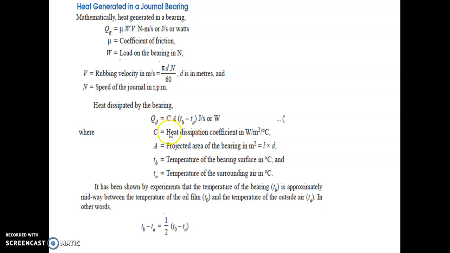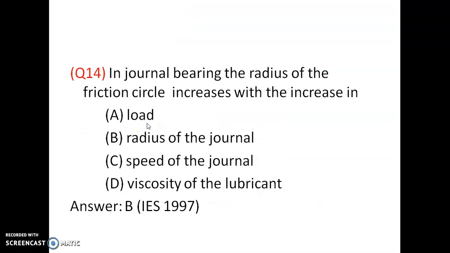Heat dissipated is C into A into (TB minus TA). C is the heat dissipation coefficient, A is the surface area, TB is the temperature of the bearing surface, and TA is the ambient temperature. So heat generated and heat dissipated: the heat going out of the bearing is the heat dissipated.